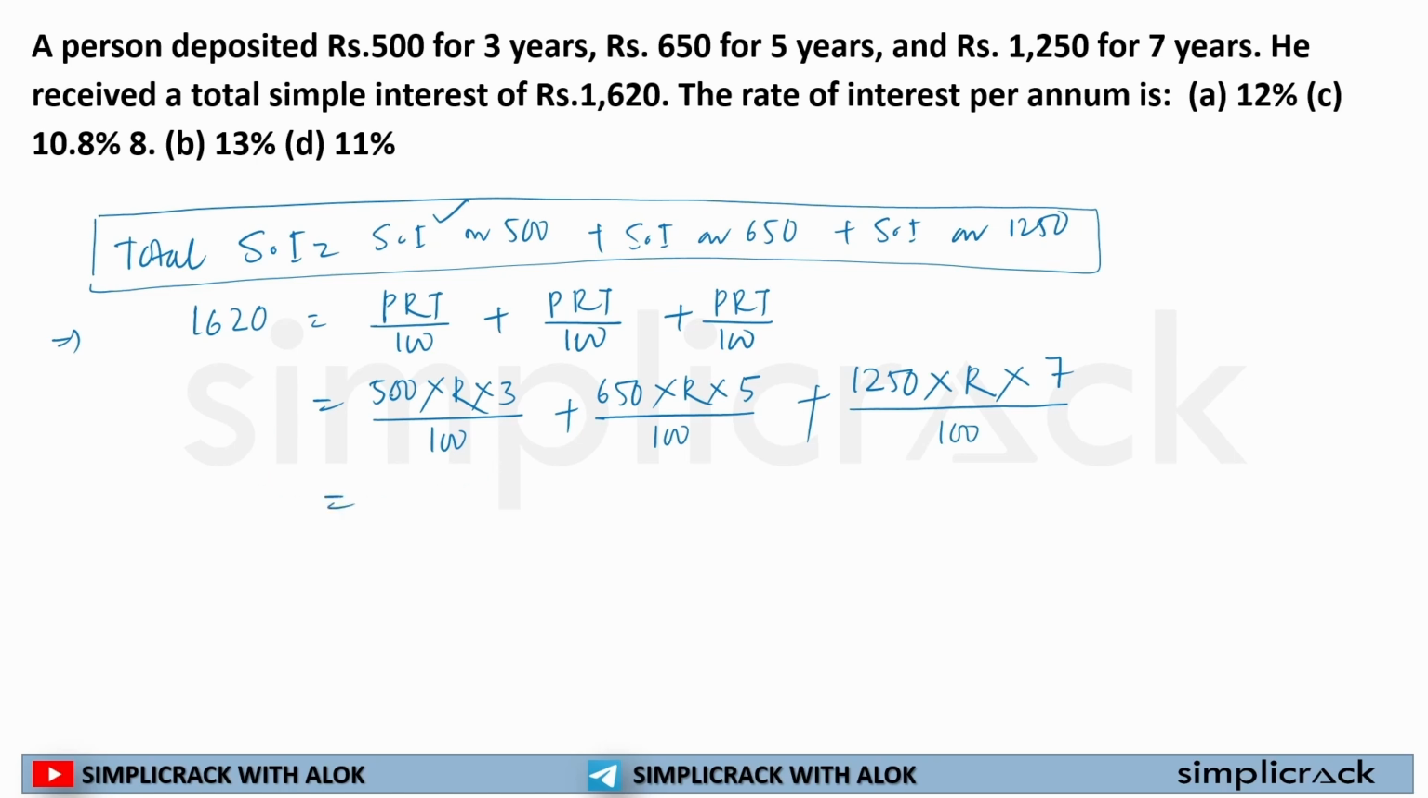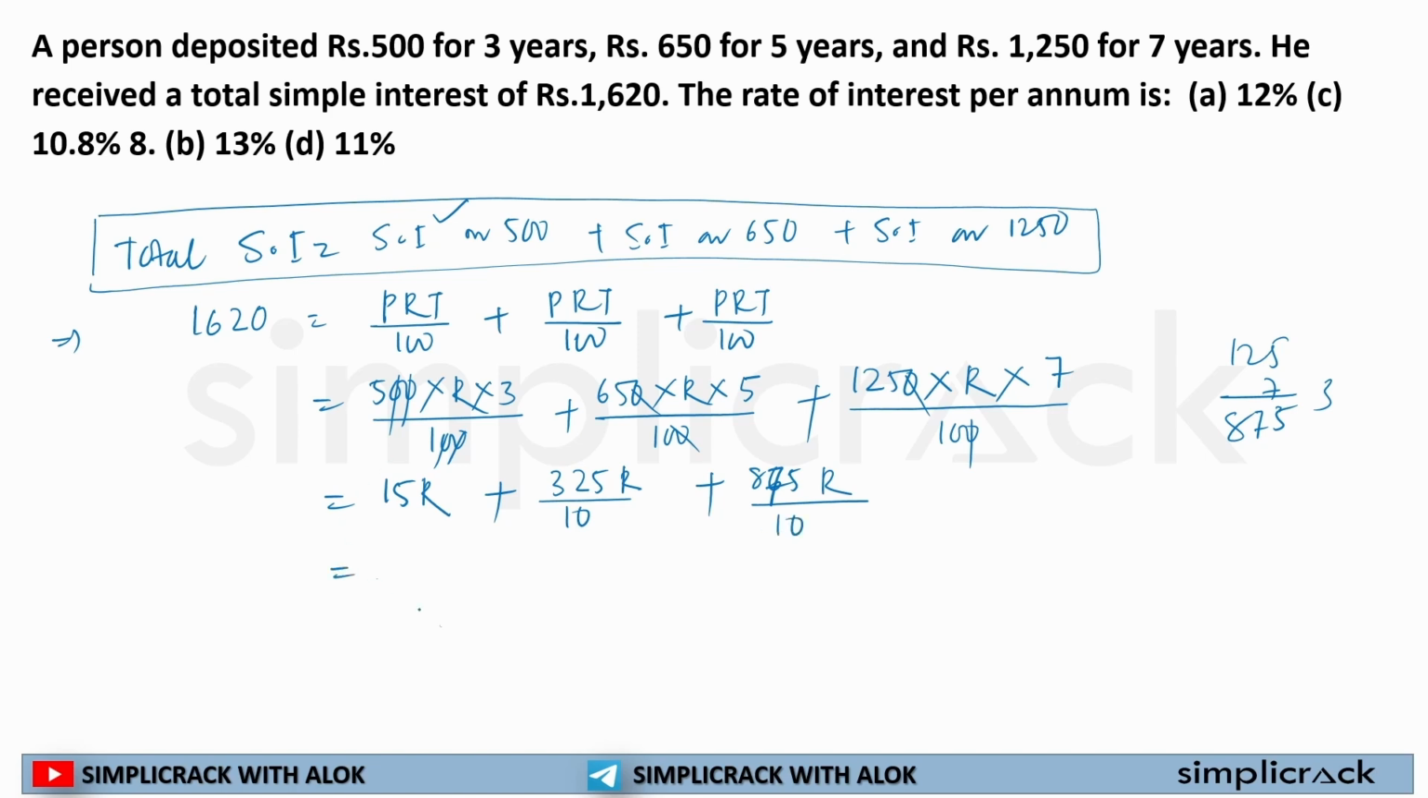Now, if I have to solve it, I'll write 5 3s are 15, so the 0 will cross out. So 15R plus 650 multiplied by 5 is equal to 325R by 10, plus the 0 will cross out, 125 multiplied by 7 is equal to 875. 7 5s are 35, 7 2s are 14 and 3 is 17, 7 1s are 7 and 1 is 8, 875. 875R by 10. Okay.